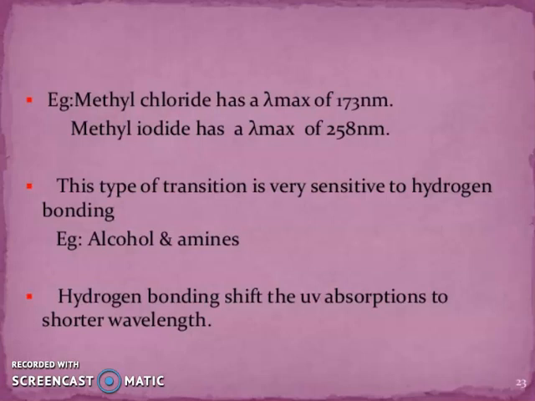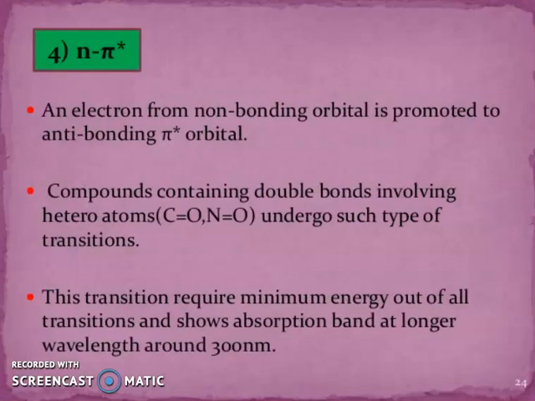Methyl iodide has a lambda max of 258 nanometer. This type of transition is very sensitive to hydrogen bonding, as in alcohol and amine. Hydrogen bonding shifts the UV absorption to shorter wavelength.